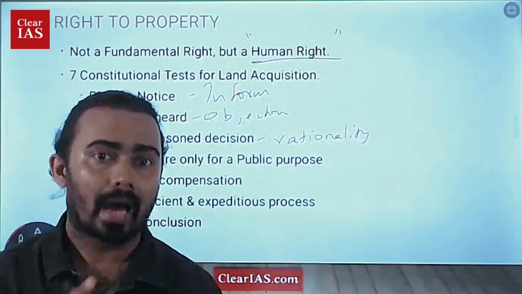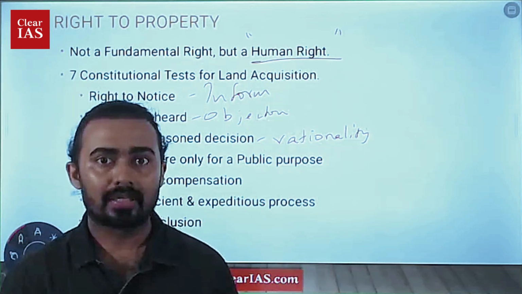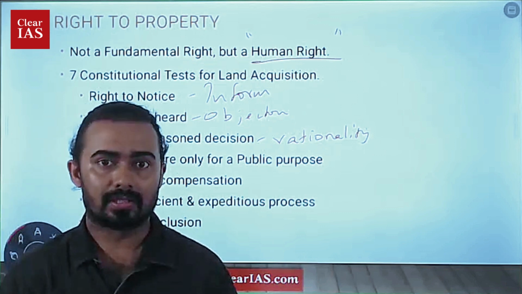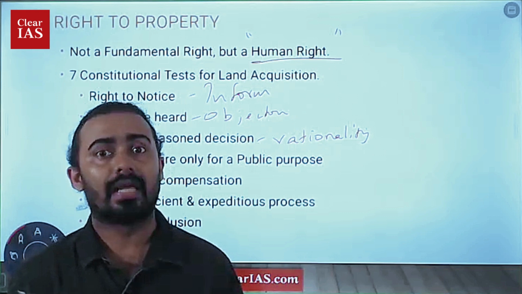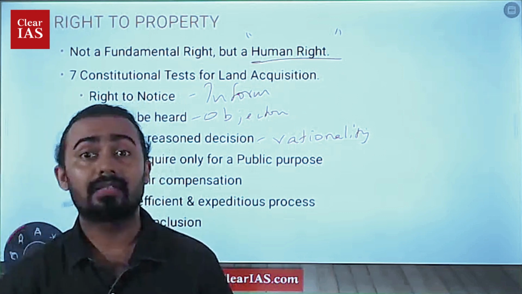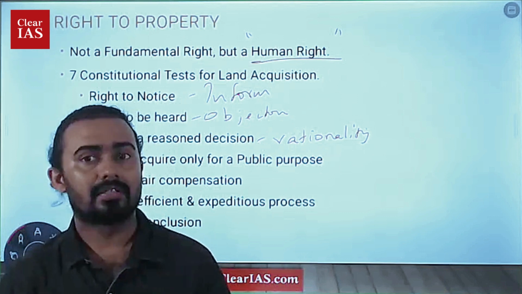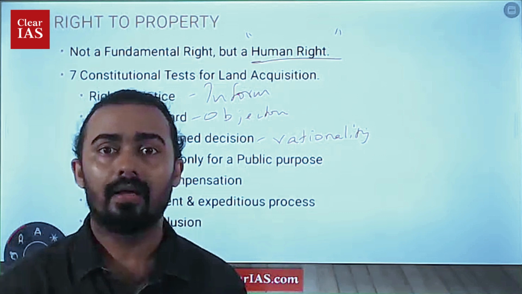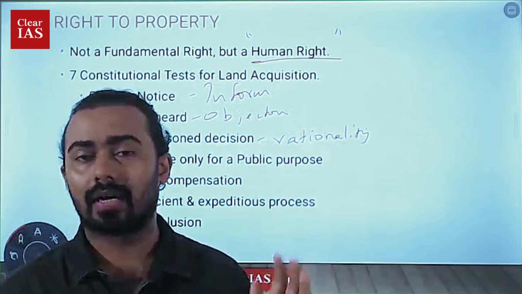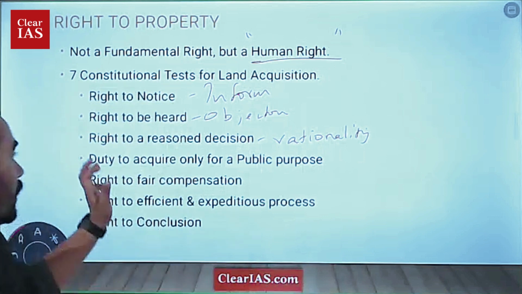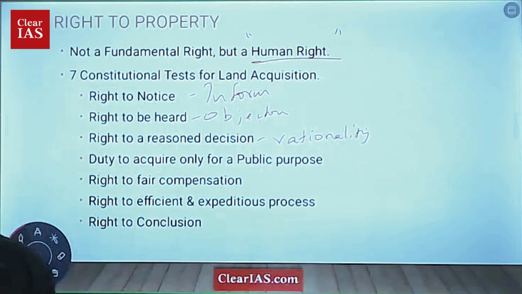The decision should not be arbitrary, which means that if I am the officer taking the decision, I don't just think in the morning that I'll go with this particular decision without any due diligence or deliberation, simply saying this is what I like. That is not objective. Objective, or rational, decisions are taken when there is a proper set of rules and guidelines, and we are taking decisions based on those rules only. That kind of reasoned decision should be there.